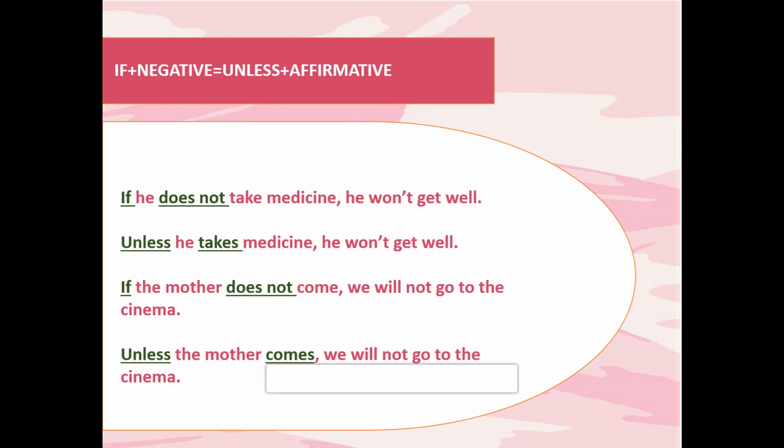Now the second sentence: if the mother doesn't come, we will not go to the cinema. Here again if plus not is there, so we'll write unless plus an affirmative sentence, not negative. So the answer is: unless the mother comes, we will not go to the cinema.